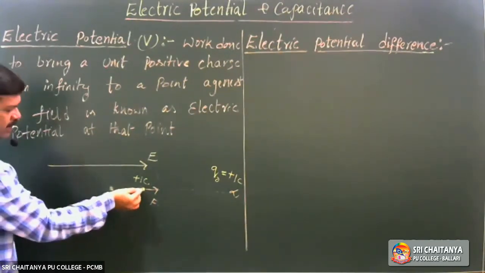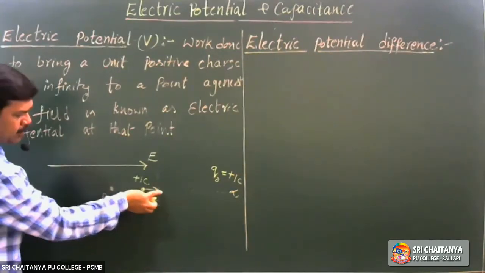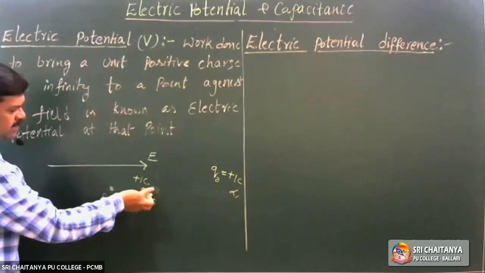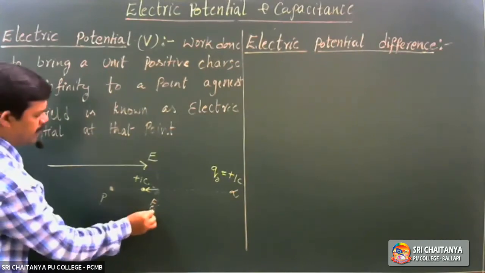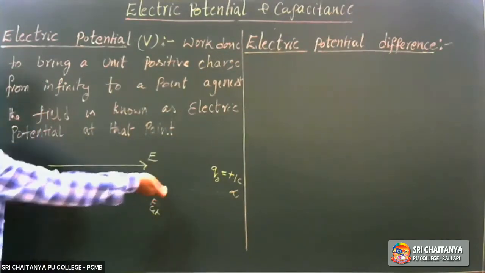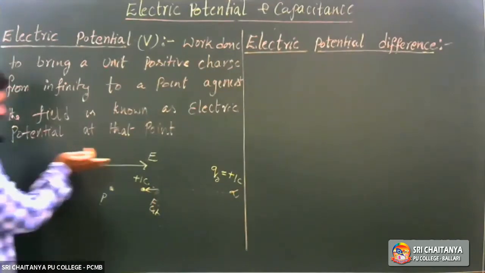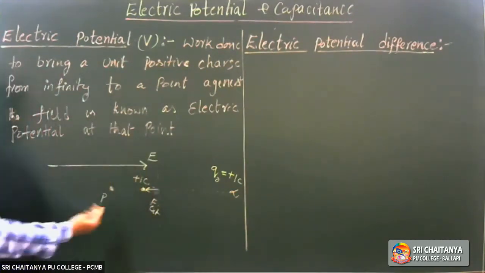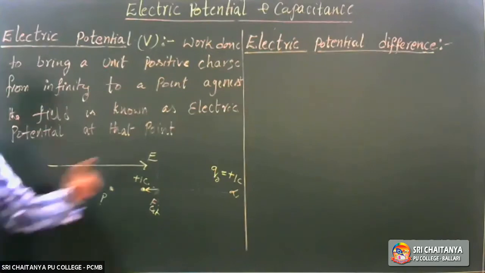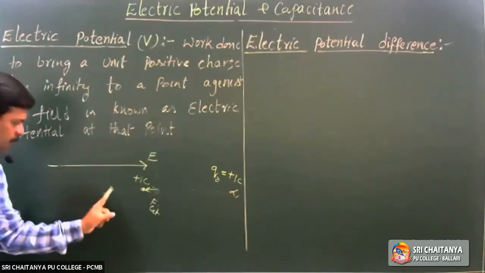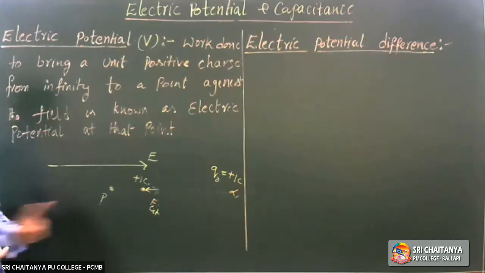See, in what direction are we applying the force? This is the force by the electric field. To move this, we must apply the force in this direction, right? This is F external, the force that we have to apply in this direction. Field is in this direction. We are applying the force in this direction to bring this charge to this point, right? So that work done to bring this unit positive charge from infinity to this point is equal to the potential at this point.